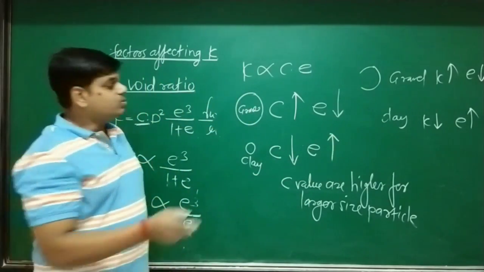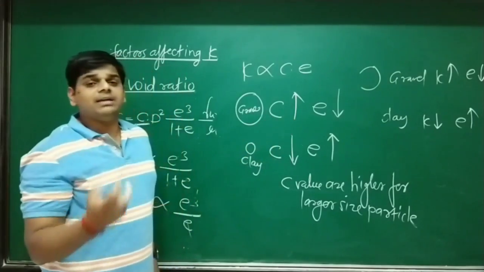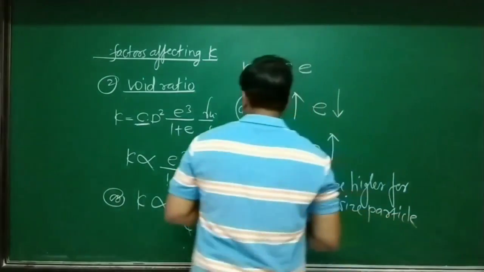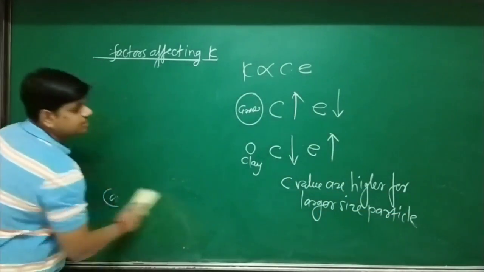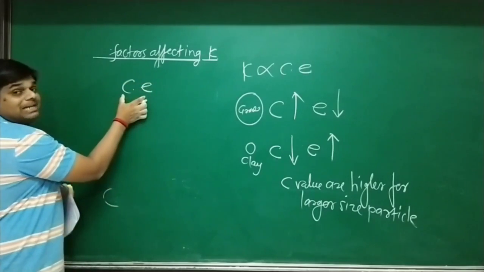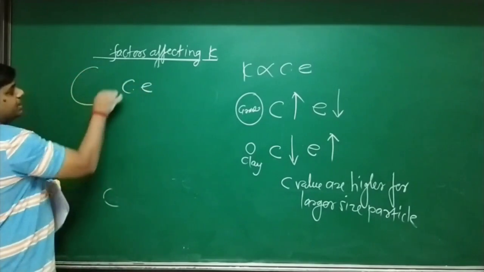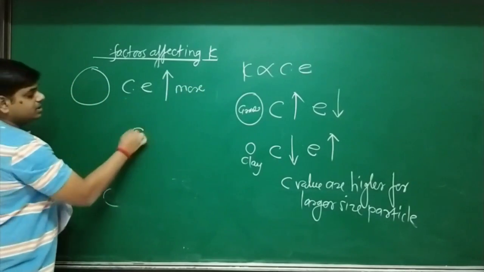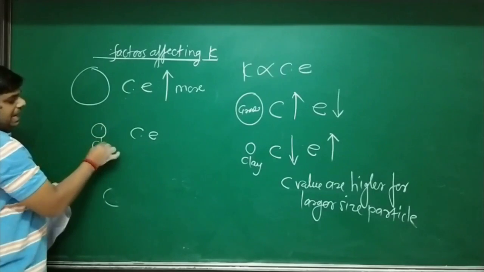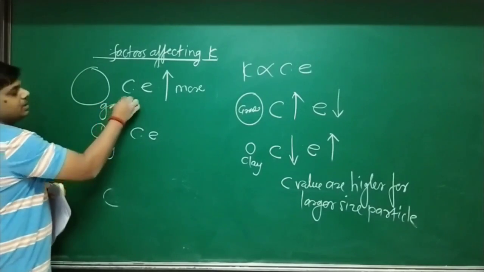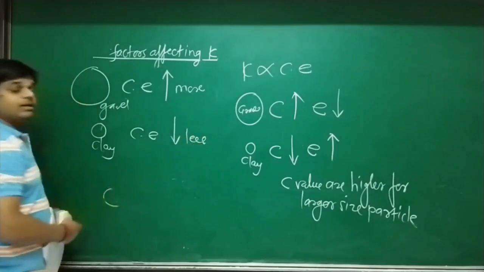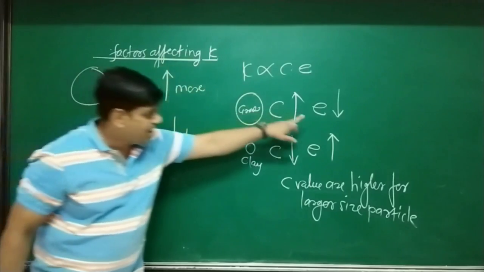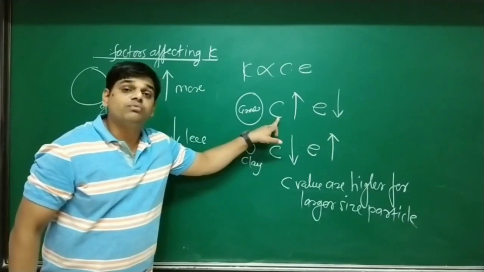Now in comparison to C and e, C is always the higher multiplying factor. When we calculate the product C into e for gravel, this value is always more. And when we take the product C into e for clay, this value is always less. So what we learn from this: void ratio is less for gravel but shape constant is more for gravel.